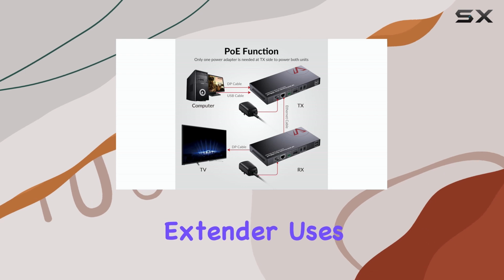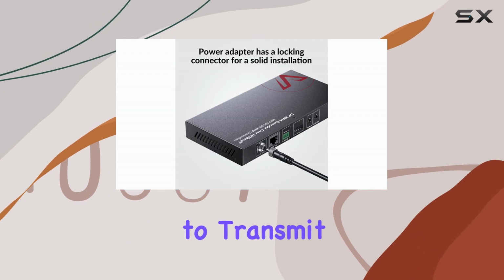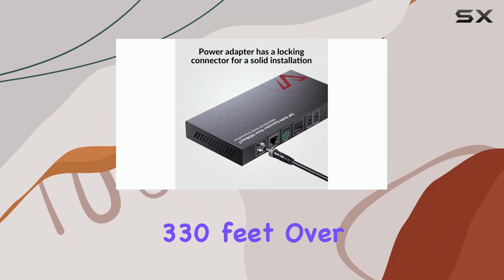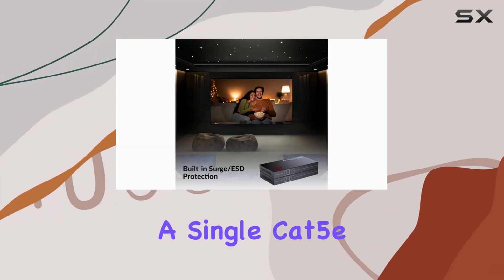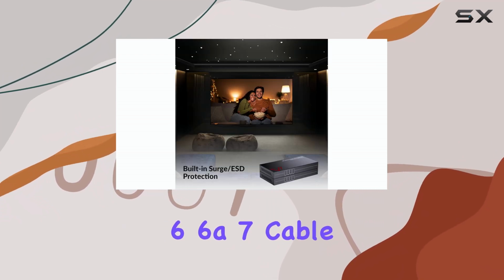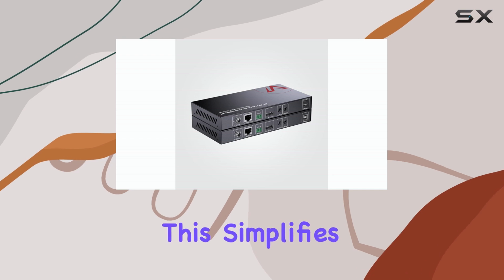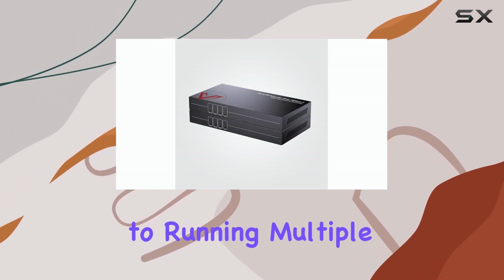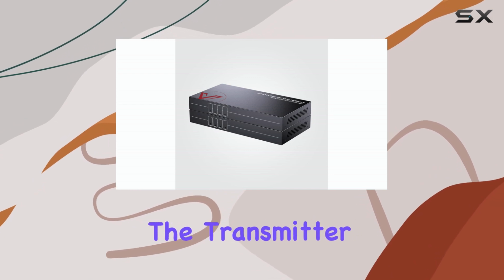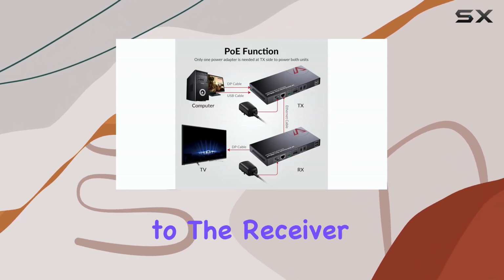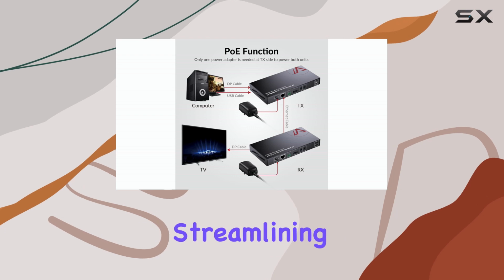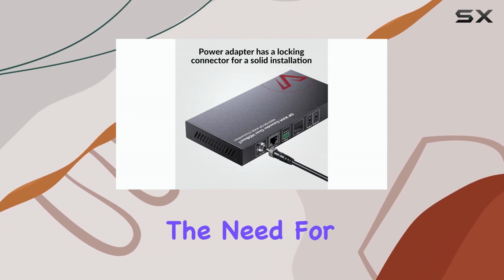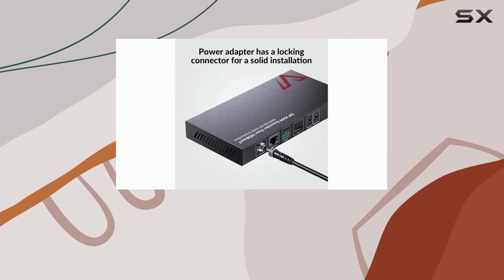This extender uses HDBaseT technology to transmit signals up to 330 feet over a single Cat 5E/6/6A/7 cable. This simplifies installation and reduces cable clutter, especially compared to running multiple individual cables. The transmitter provides power to the receiver via PoE, further streamlining the setup by eliminating the need for a separate power adapter at the receiver end.